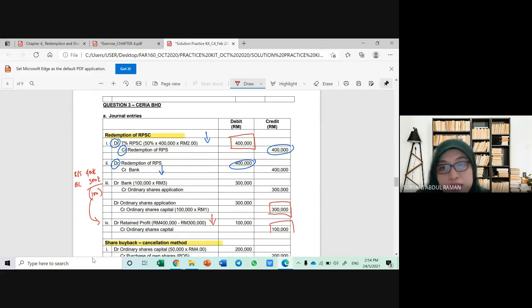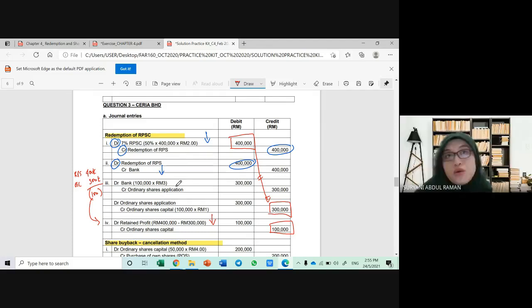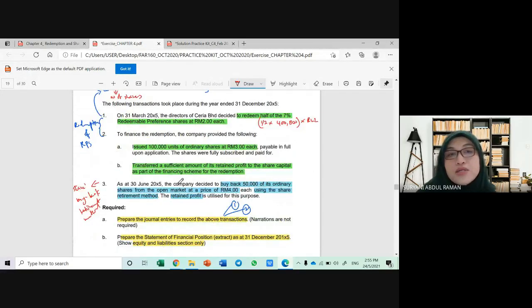So at the end, in total, you have already maintained it back as required by the Companies Act. So you reduced 400,000 at the earlier stage, but now you have maintained it back by combining these two methods. Okay, class, so far, are you clear? Are you with me? Yes, madam. Understand? Yes, madam. Okay, good. Now we are done with the first transaction. Let's go back to the question. Okay, the last transaction is the share buyback.